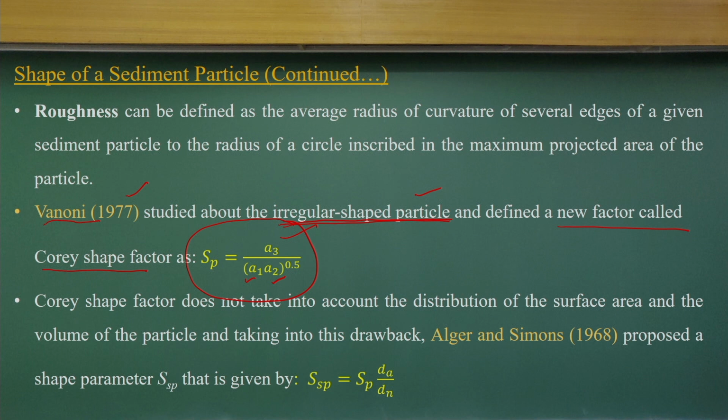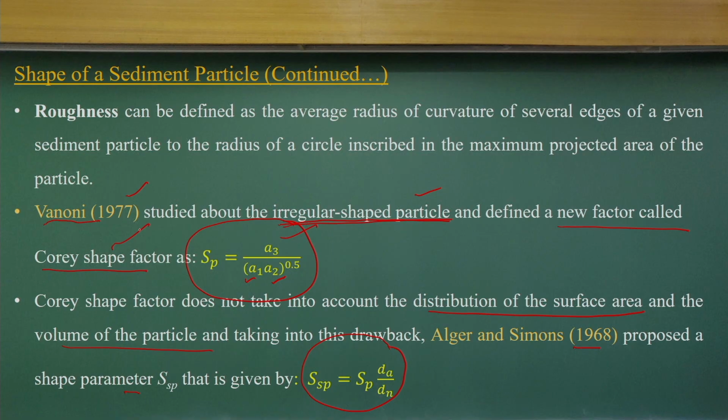Similarly, in the 1960s a shape factor was proposed with modifications, which considers the distribution of the surface area and volume of the particles. These look like empirical equations, but they were established by conducting a series of experiments on sediment particles, as an equivalent to the Corey shape factor or the shape factors proposed by Albertson and Simons in 1968.